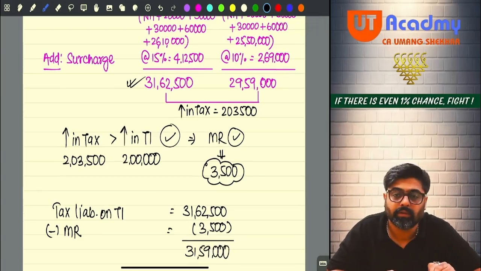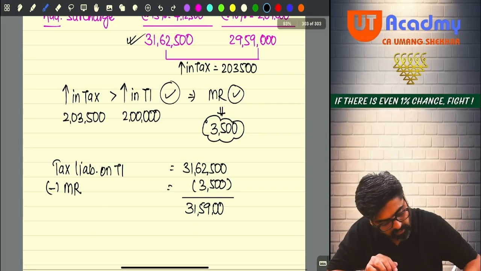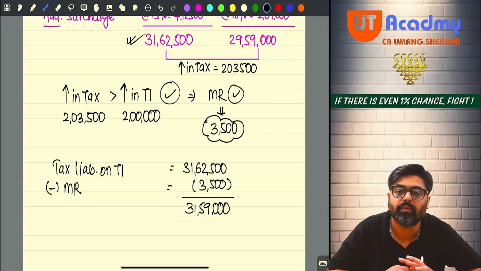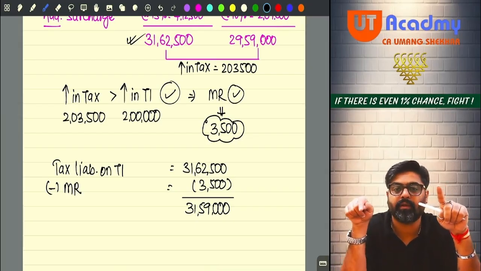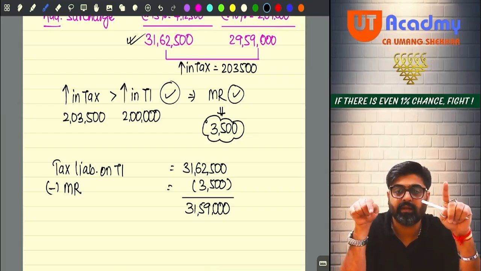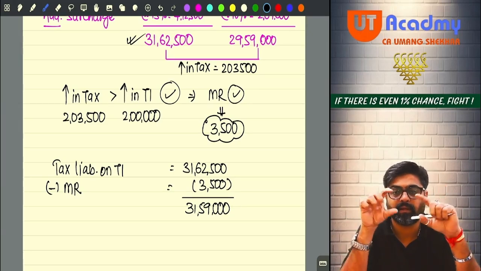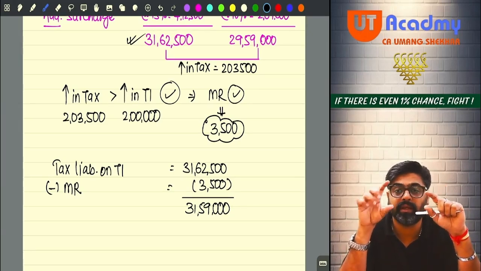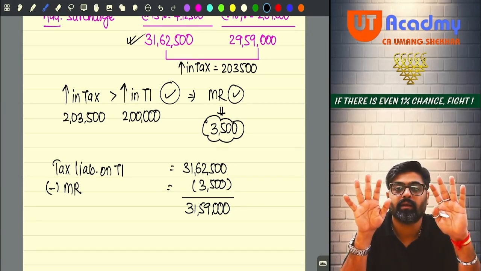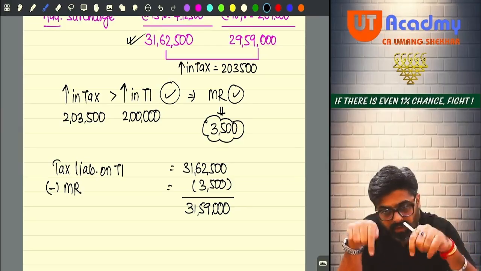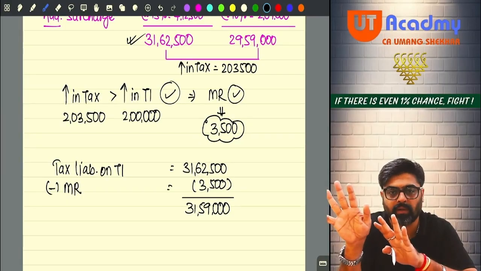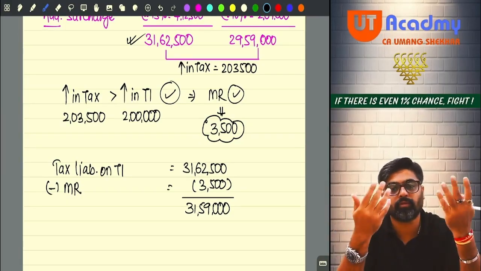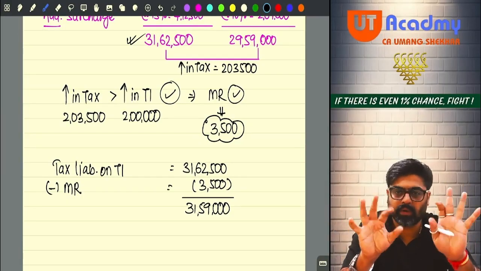How much? 31,59,000. Everyone got this? See, now check the difference. 2959 and 3159. The difference is not 2,03,000. It is only 2 lakh. So your tax liability will also increase by 2 lakh if your total income is increasing by 2 lakh only. Your tax liability is not going to increase more than that. Yes or no? So pay only 3159.